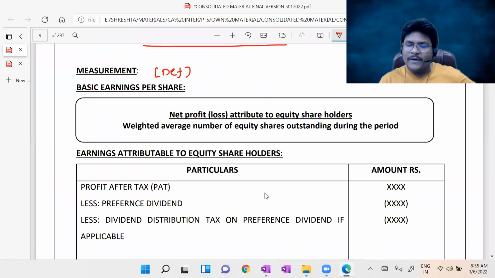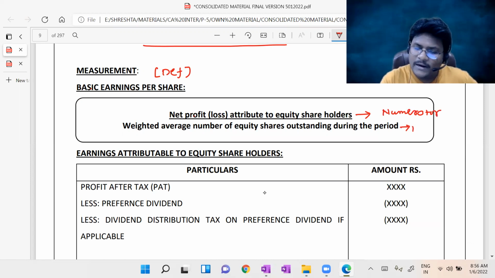This is the formula for basic EPS. Now, in the ratio you have a numerator part as well as a denominator part, right? So in all the paragraphs below, we are going to discuss the numerator part as well as the denominator part.